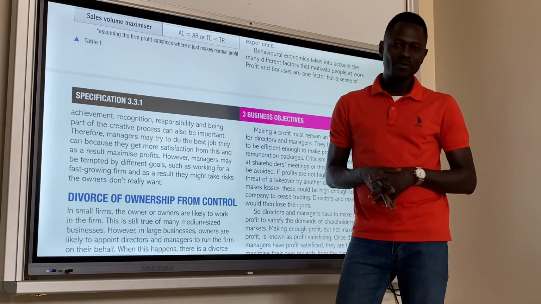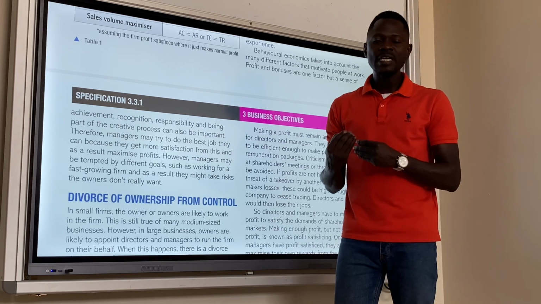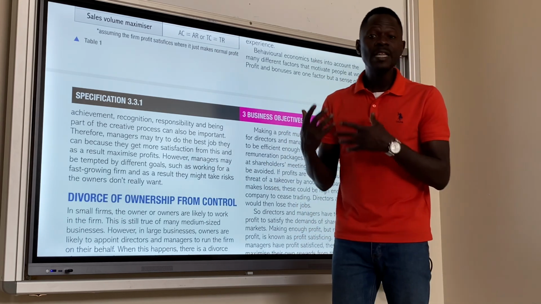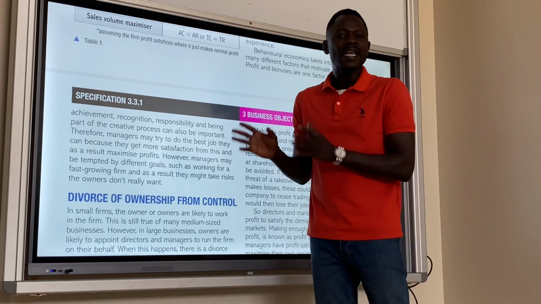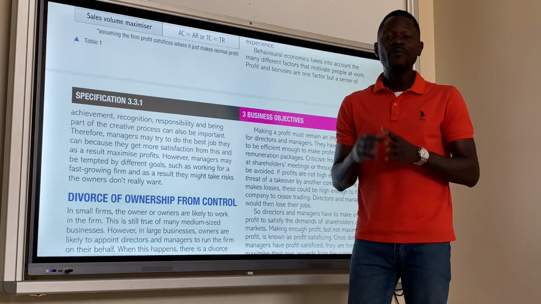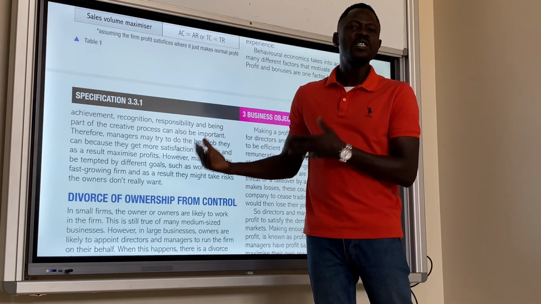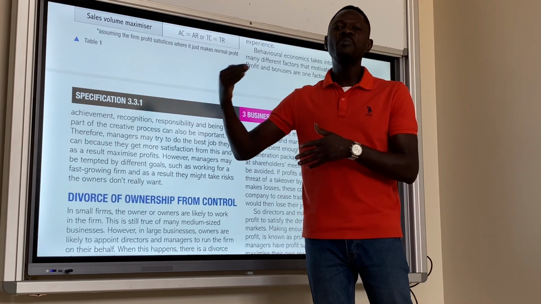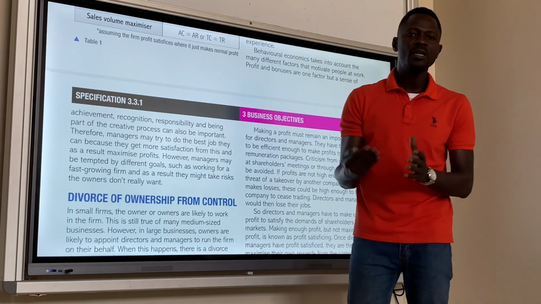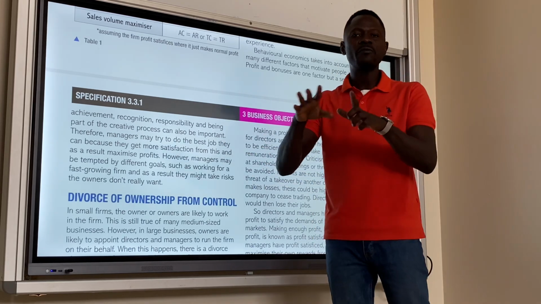Owners of the business want profit maximization, but what about those that carry out the job? The workers need to be motivated, and the managers and directors know this. For workers to be motivated, it becomes an opportunity cost for them. They might have to reduce profit maximization to be able to give huge rewards or improve rewards to employees. That is why we have conflicting objectives.